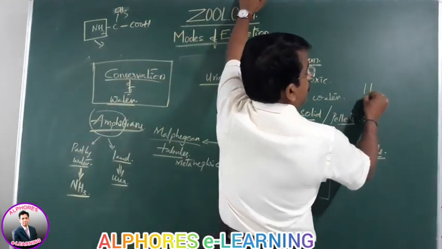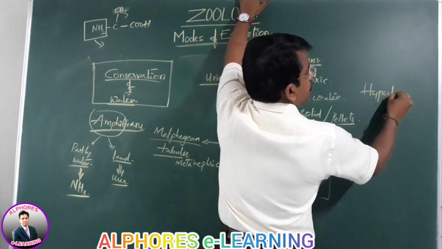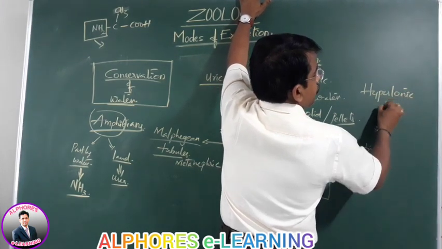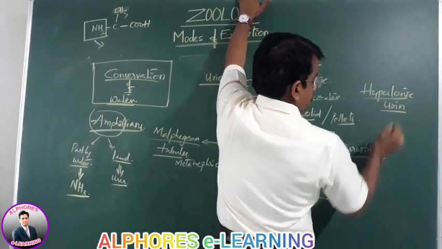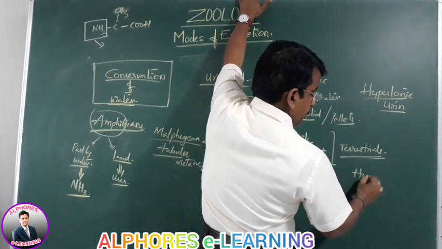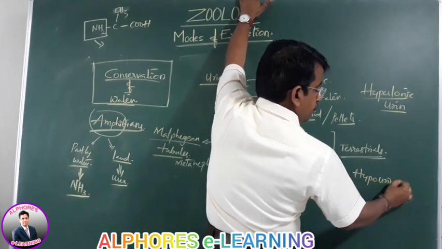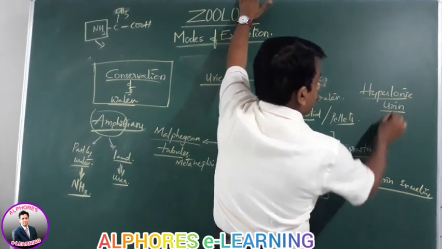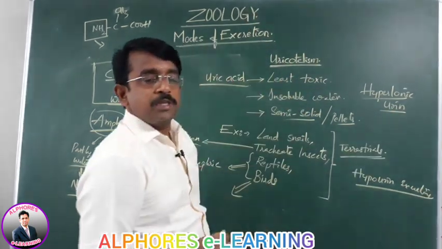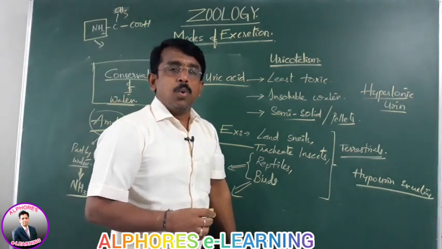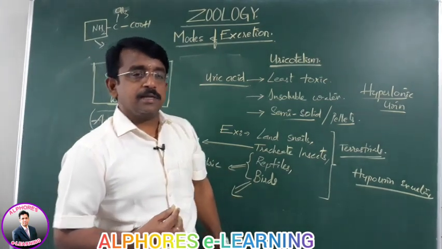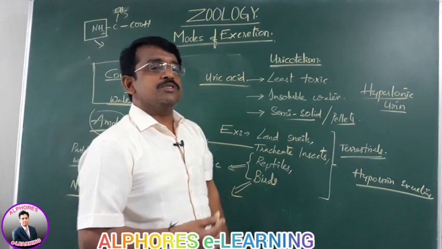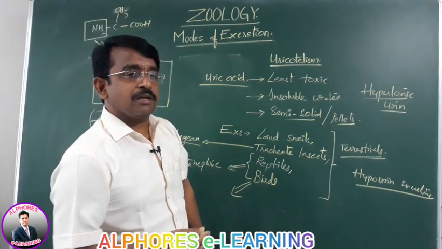In hypertonic urine excreting animals, the urine, the excretory product, is more concentrated than the body fluid.